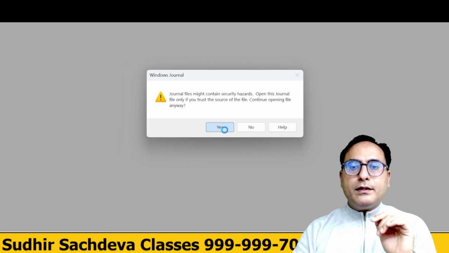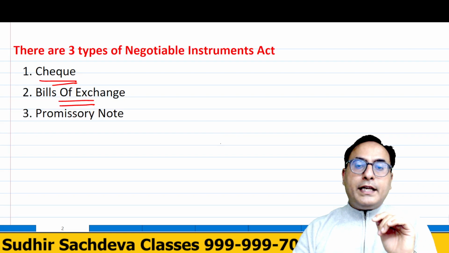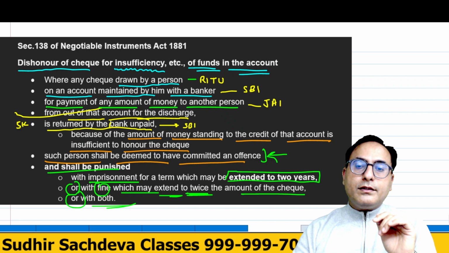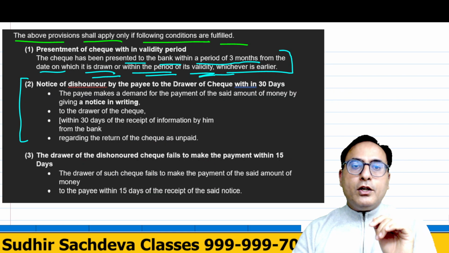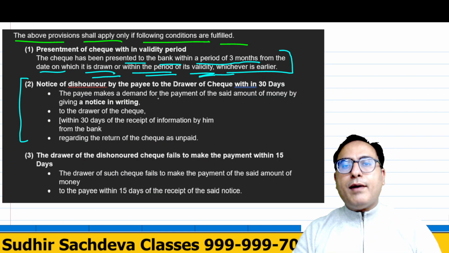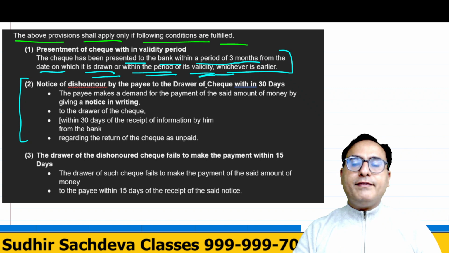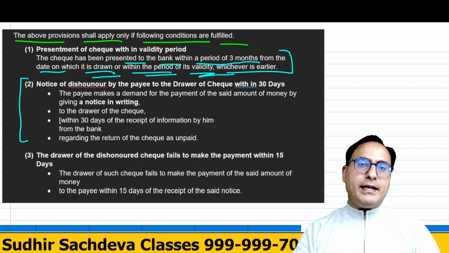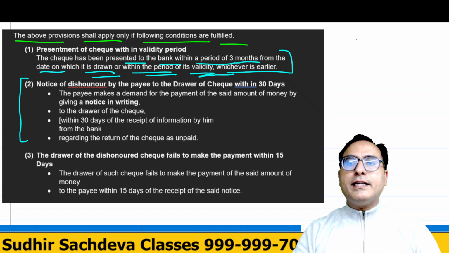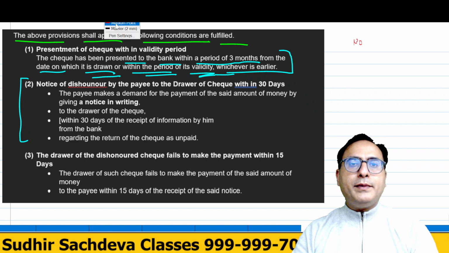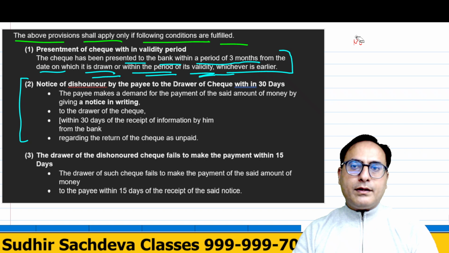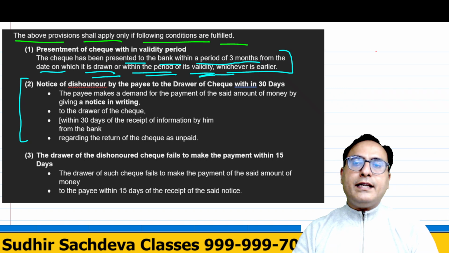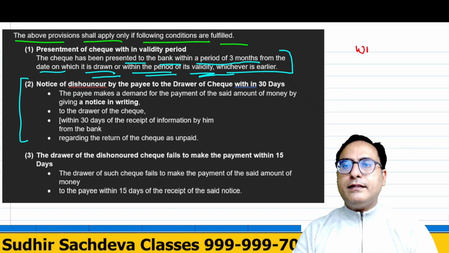Sorry. He will give a notice within how many days? Let us check. The payee makes a demand for the payment of the said amount of money by giving notice in writing. So point number one is that this notice must be given in writing. Correct? In writing, within 30 days.